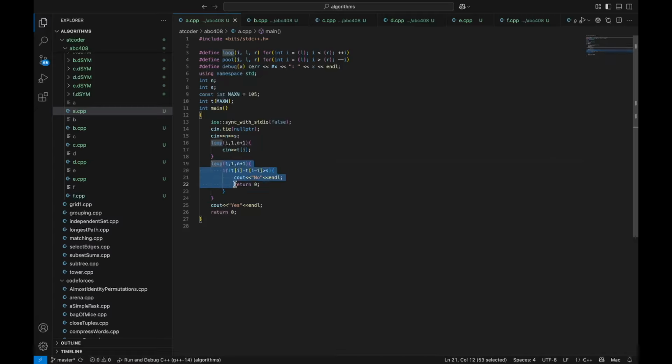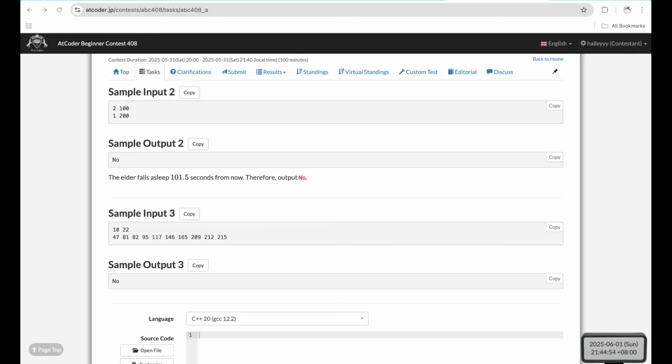And so for this, we check if the interval is greater than s, and if it is, it means that the elder will fall asleep, and we print out no because this means that the elder will not be awake after n taps. And otherwise, we print out yes at the end. Let's look at problem B next.